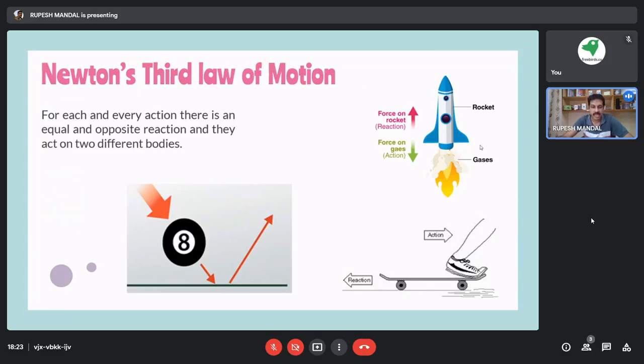Similarly, if you are walking on sand, there will be some imbalance because the forces are getting in different directions. You are not getting the same amount of force returning to your leg. When you are walking on a flat surface, the same amount of force you apply on the ground, you get back on your shoe or feet. So that's why you can walk stably on flat surfaces.